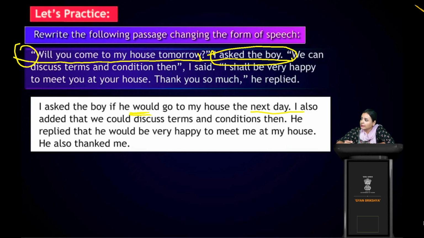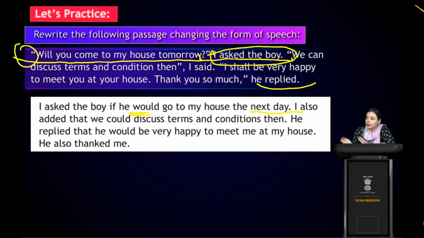So the next sentence: I shall be very happy to meet you at my house. Thank you so much, he replied. So how will we change this line? He replied that, because you can see he replied is already here. So we'll start the sentence from the last. He replied, after that what? That, right? We all know we have to add that. So he replied that he would be happy.